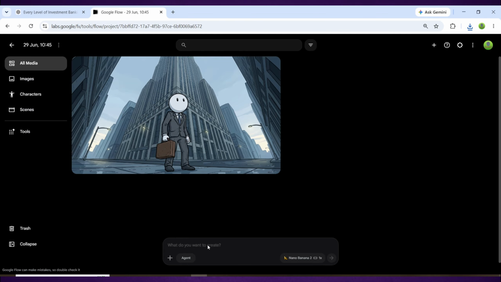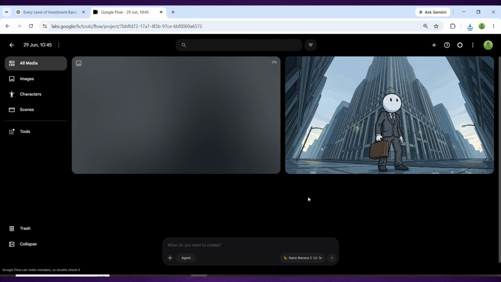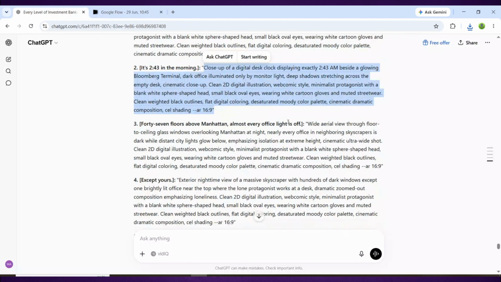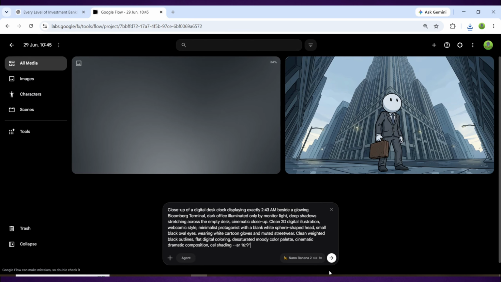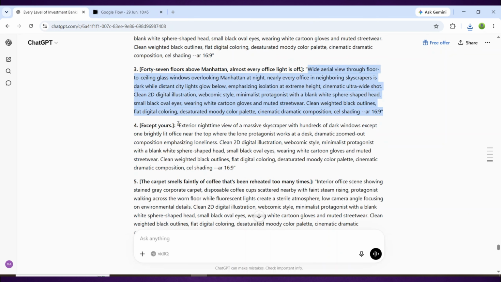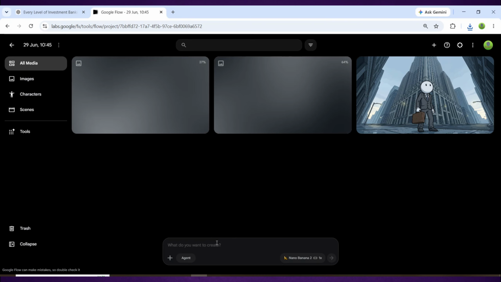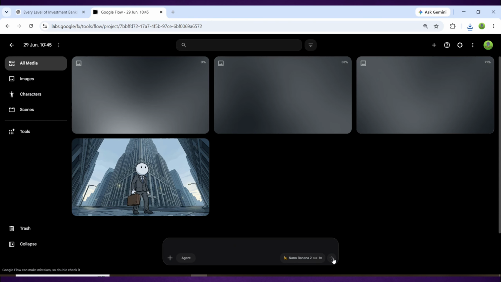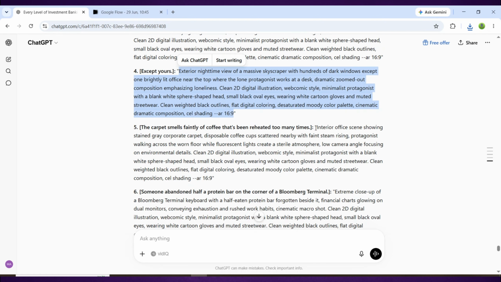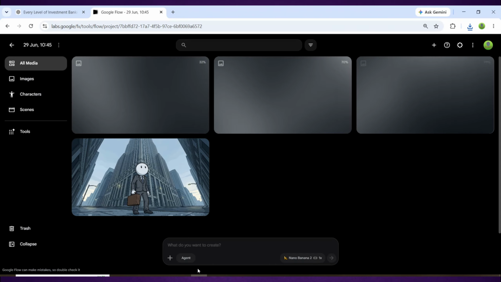Once all 20 are done, go back to ChatGPT, type Continue, grab the next batch of 20, and keep generating until you have a complete set of images that covers your entire script from beginning to end. Yes, it takes a little while, but by the time you're done, you'll have a full visual storyboard for a 15-minute video made entirely from scratch without drawing a single thing yourself.